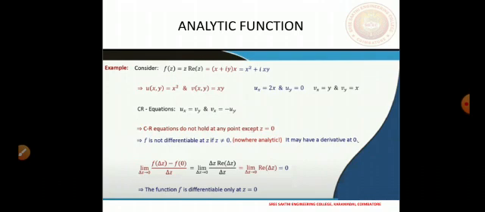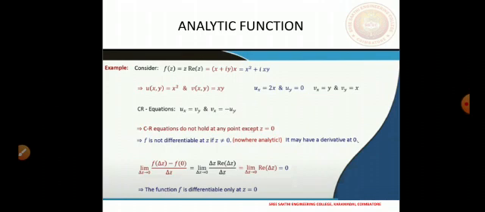That means the CR equations u x, v y and v x, u y are satisfied at the origin because all these partial derivatives are 0 at the origin. So the CR equations are satisfied at the origin.